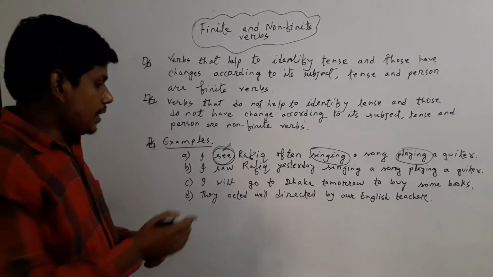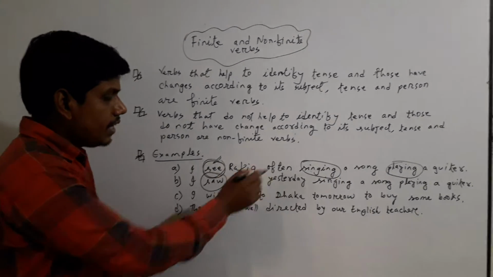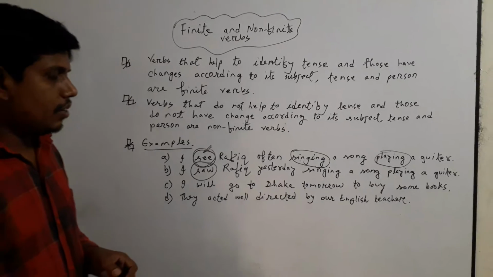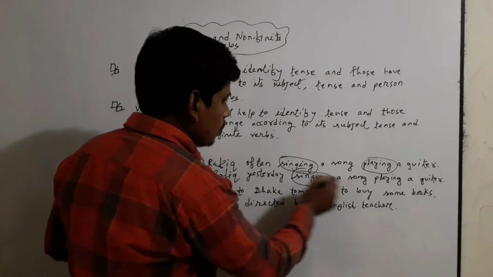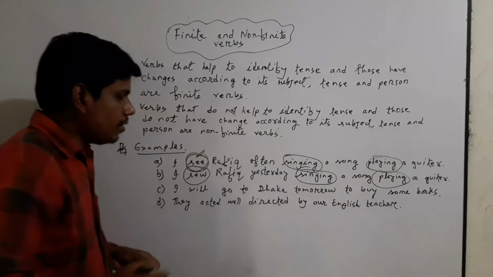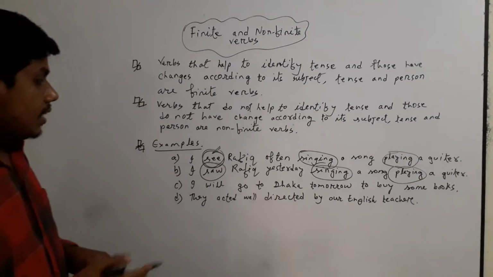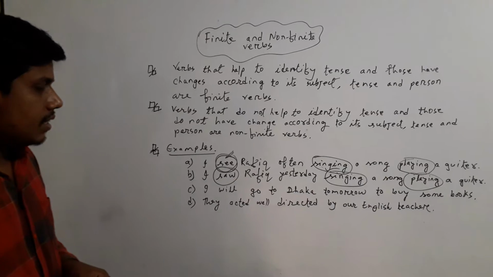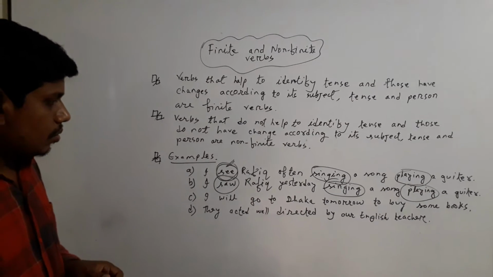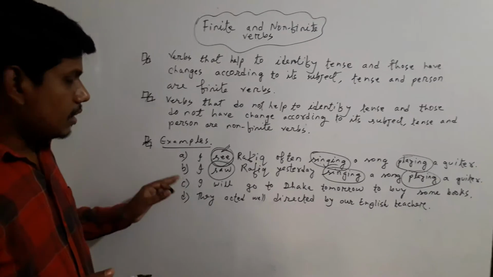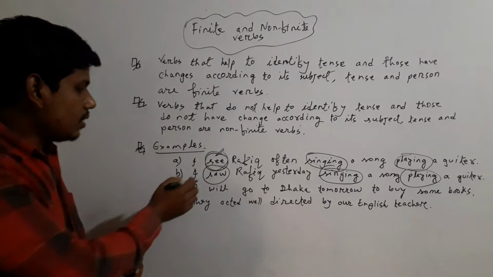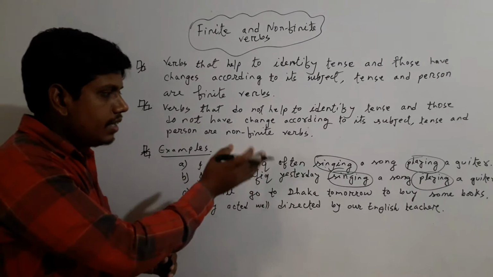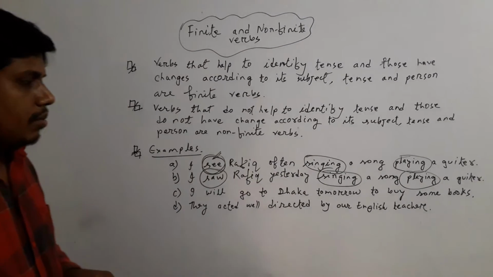In example B, I saw Rafik yesterday singing a song, playing a guitar. Here there are also three verbs: saw, singing and playing. In this sentence, saw helps to identify the tense, and it identifies that it is past indefinite tense. This is why saw is the finite verb and singing and playing are non-finite verbs here.